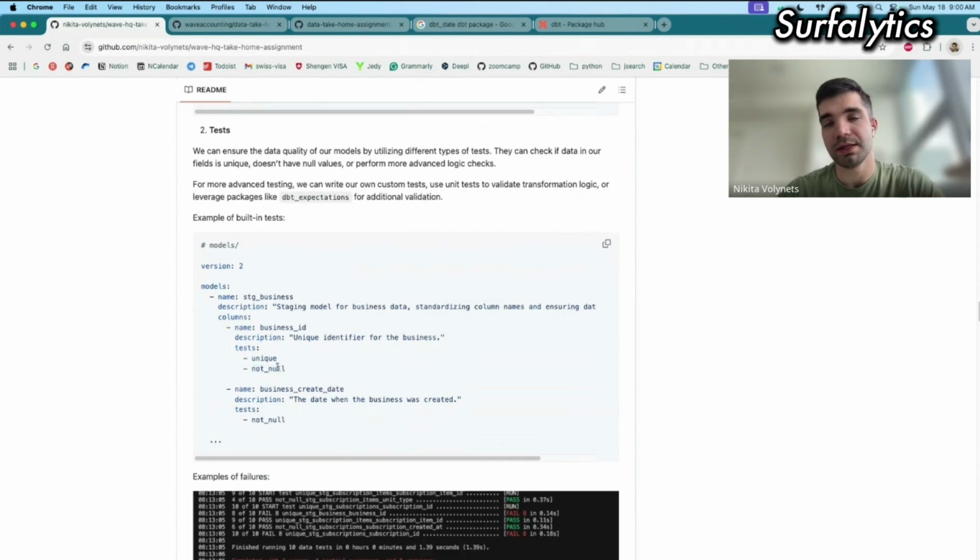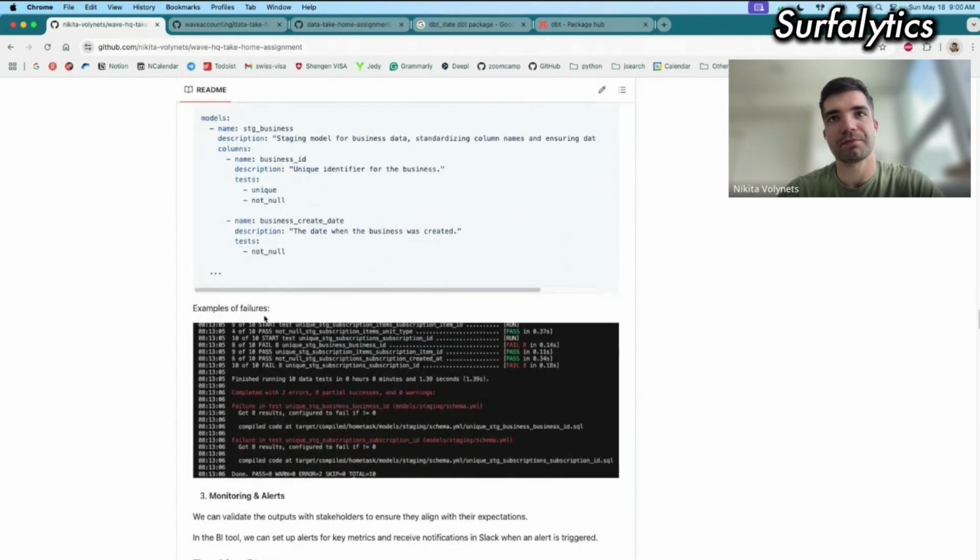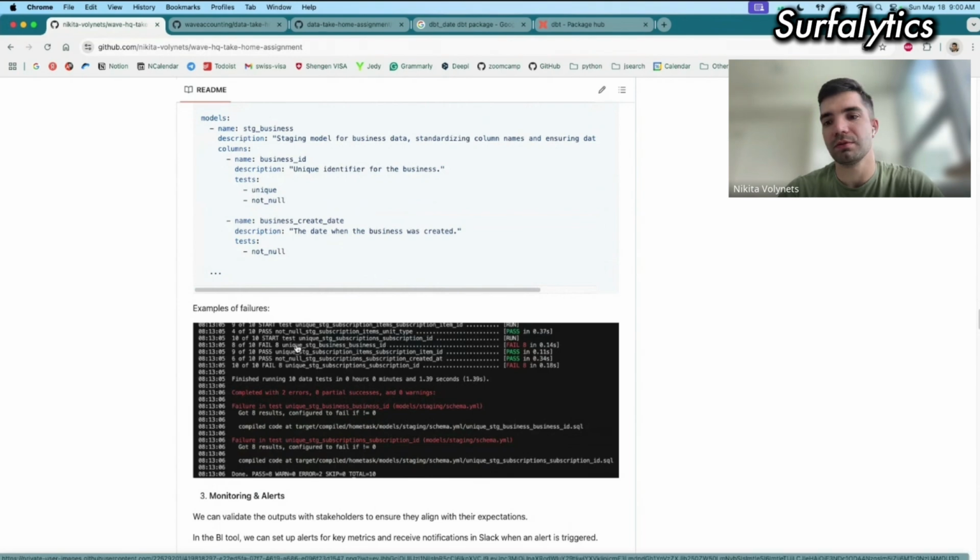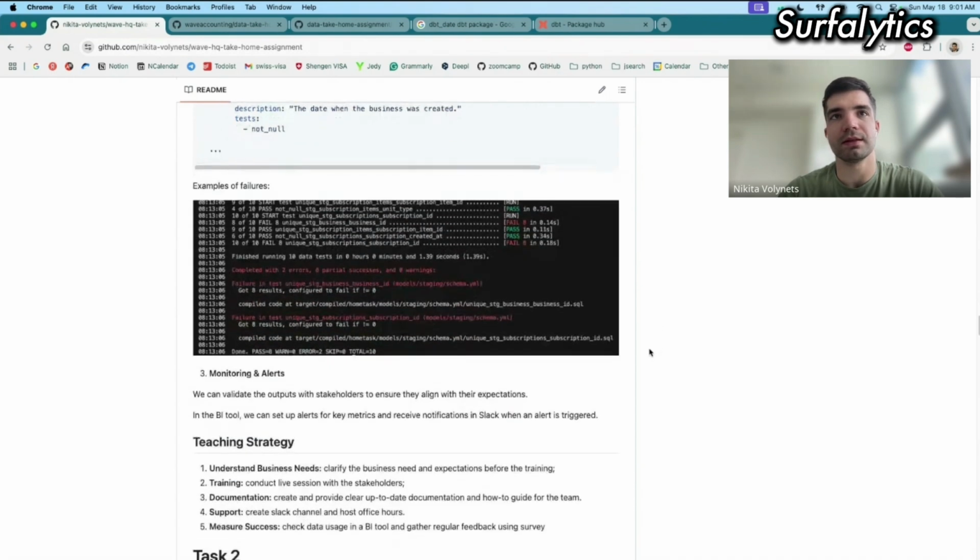When we run our DBT models, if these conditions are not met, we will get an error. And here are some examples of the errors or failures. I just ran this test and, for instance, this unique test failed. It means that we have some duplicates there and we need to check the data. And here's also a unique test. These tests just help us to catch errors and to fix them later.